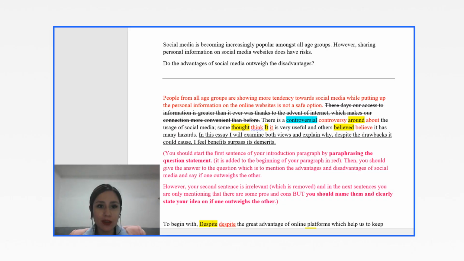So here we go. We have a task 2 writing here. Here's the question statement, and here's the question that you have to write about. Let's read to see what question type we're dealing with.